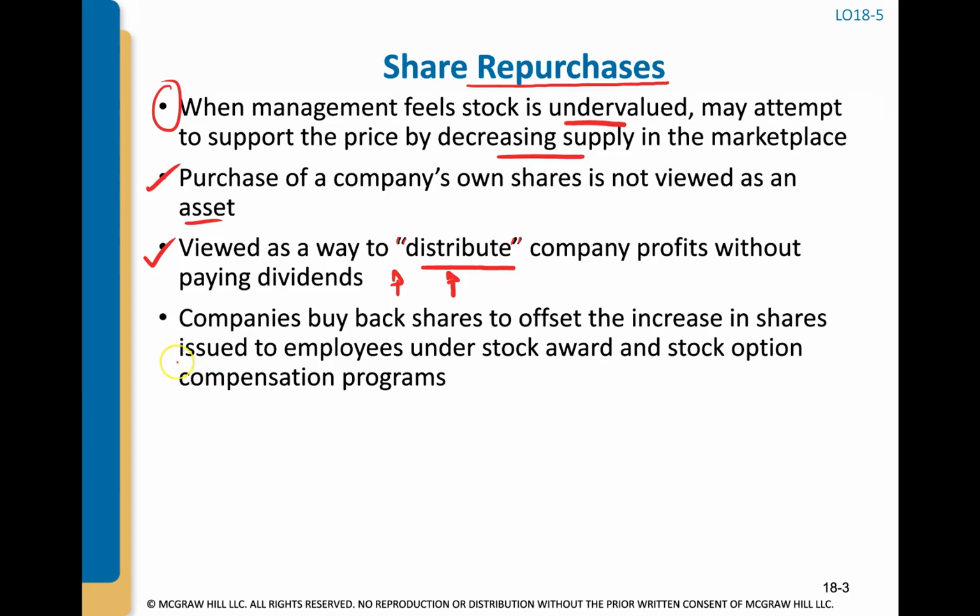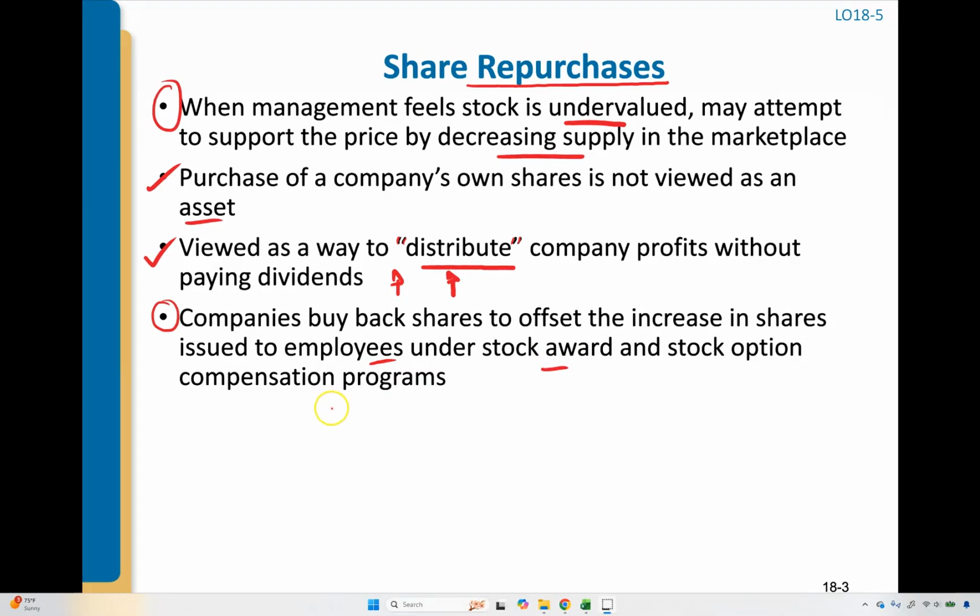Sometimes a company will also repurchase shares to offset the increase in shares that they've issued to employees as part of their overall compensation. Oftentimes companies, in addition to cash compensation, will give employees stock options or restricted stock.